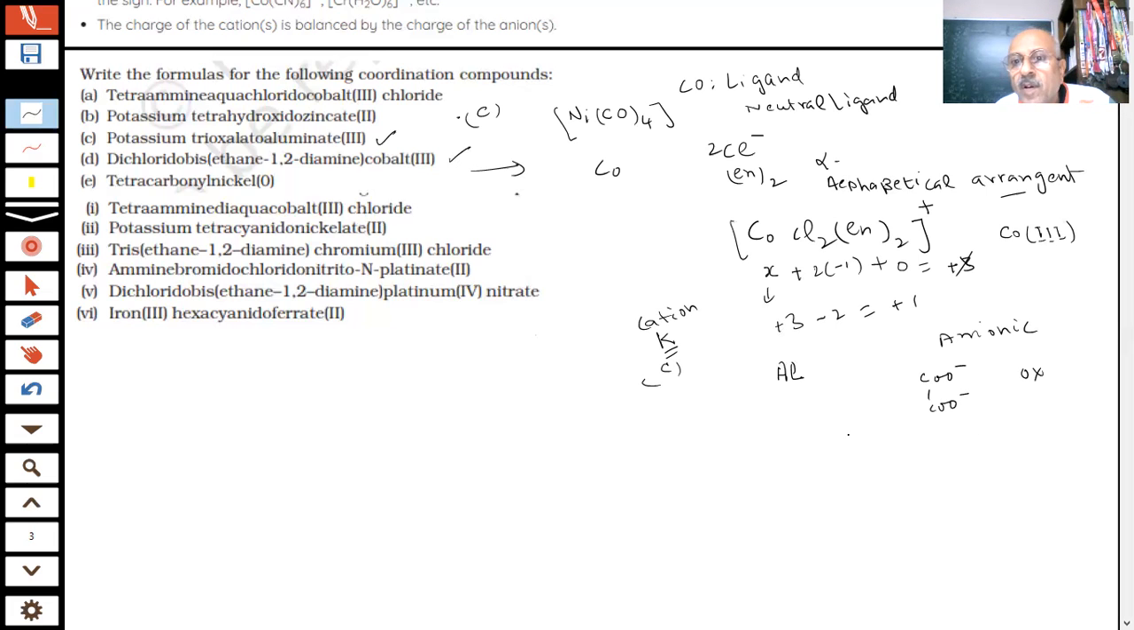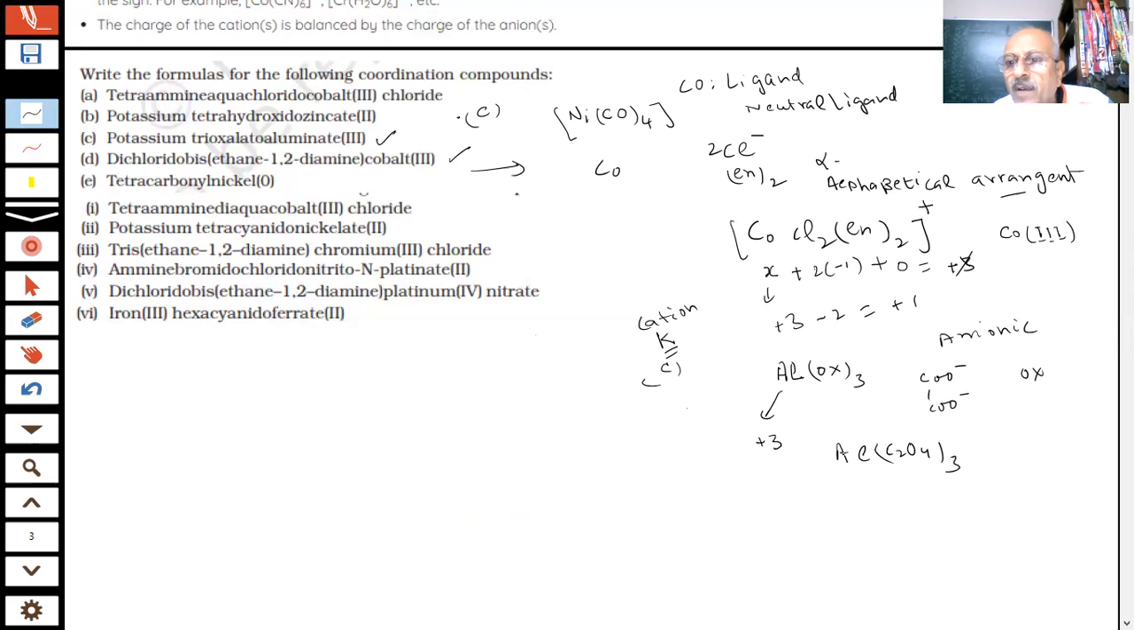So students, we have aluminium. What is the oxidation state of aluminium given? Plus 3. Aluminium is plus 3. And you have oxalato. How many? 3. That's all? Anything else? No, sir. Okay. Aluminium oxalato, or I may write it as Al(C2O4)3. You can write this or this. There's no problem. Both are acceptable.